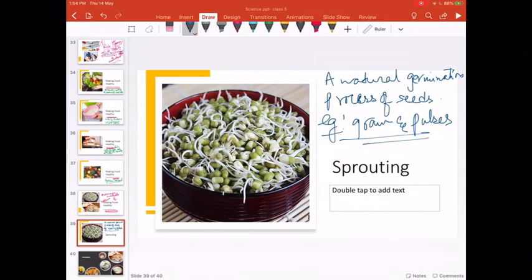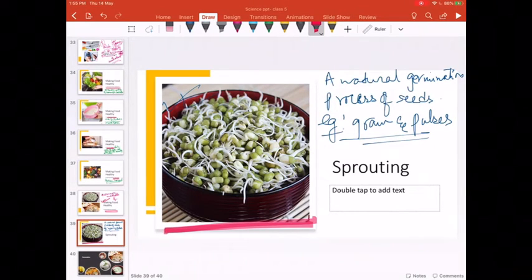If you soak them in water for a few days, if you soak and keep chola for a few days in water, you will see the white tails come out. See here in this picture how white colored tails have come out from the grains, green grains. That is called sprouting.